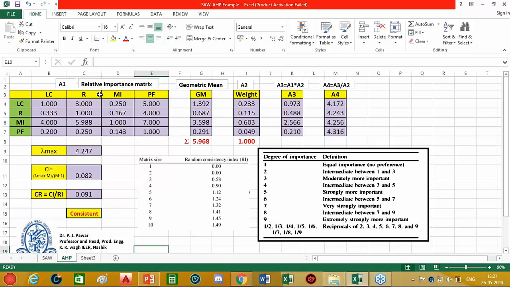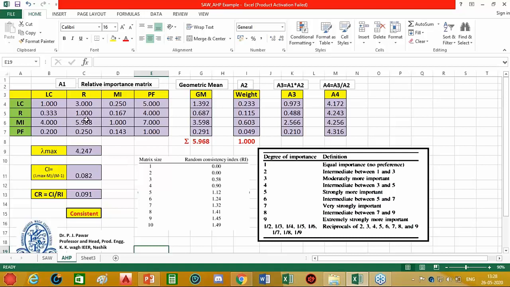Now, this pairwise comparison provides great comfort to the decision maker, because if a student is offered 10 electives and is asked to choose one, he will certainly be confused in making a proper choice. But if we ask him to compare subjects in a pairwise manner, that is, what do you think about these 2 subjects, which do you feel is more important, or which would you like more, then naturally it is very easy for him to judge. Therefore, this is the first step in the AHP process, that is, pairwise comparison of the attributes. This is also known as the relative importance matrix.